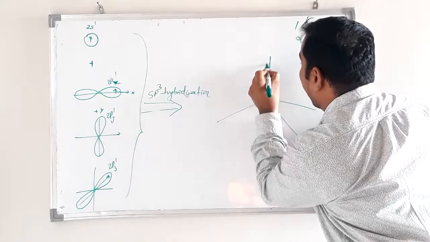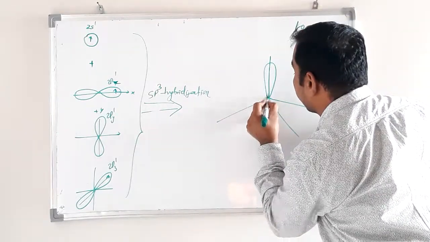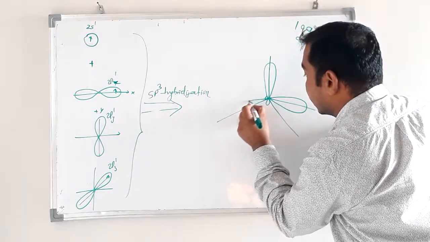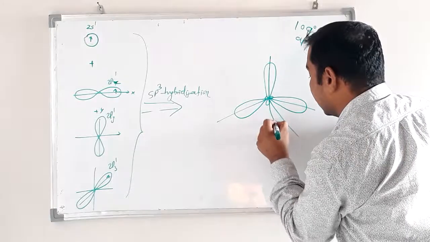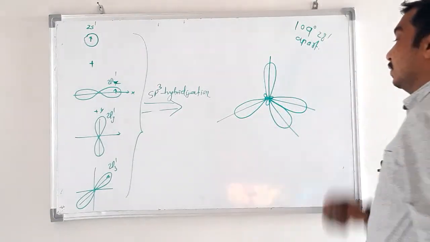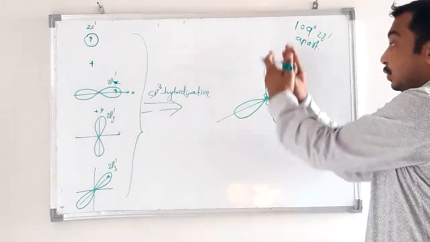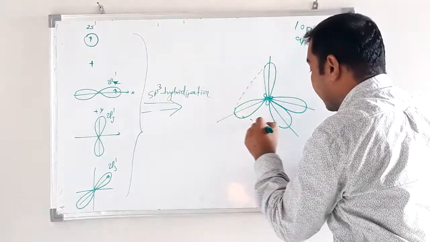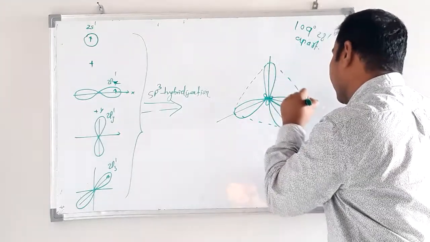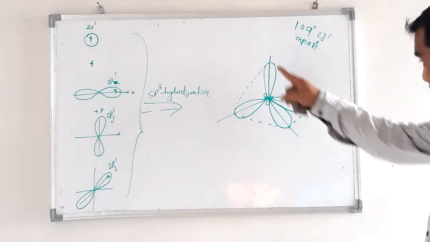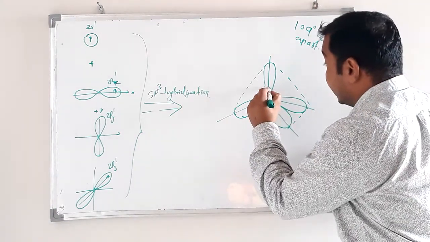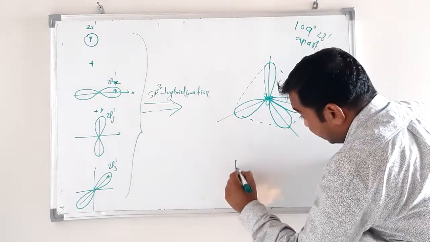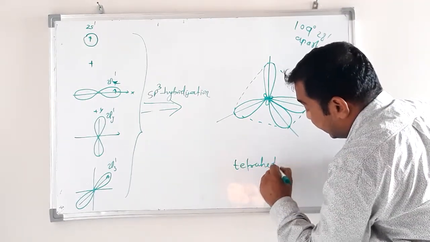this is first one, second, third and fourth. These are the 4 orbitals directed toward the 4 corners of a regular tetrahedron, like this. Okay, this is regular tetrahedral geometry, and a molecule produced by using sp3 hybridization will have tetrahedral